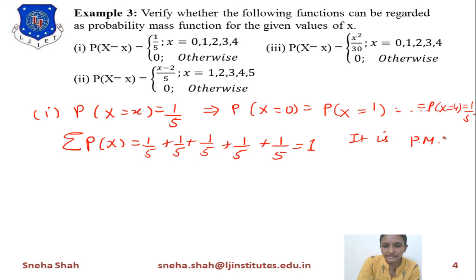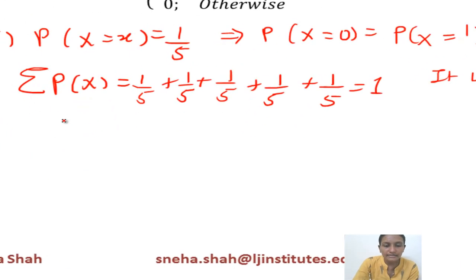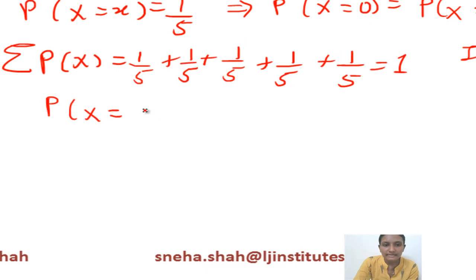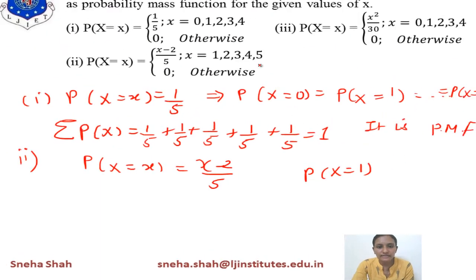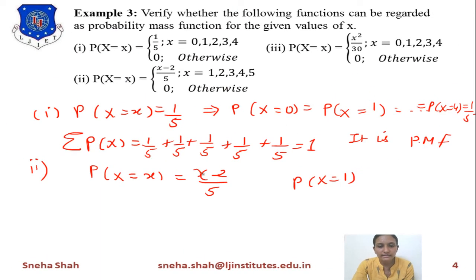Similarly, if we find out for the second example, probability of x equals x, its answer is x minus 2 upon 5. This one is for x equals 1, 2, 3, 4 and 5. When we take probability of x equals 1, if we put x equals 1 in this term, then 1 minus 2 will be minus 1 upon 5.